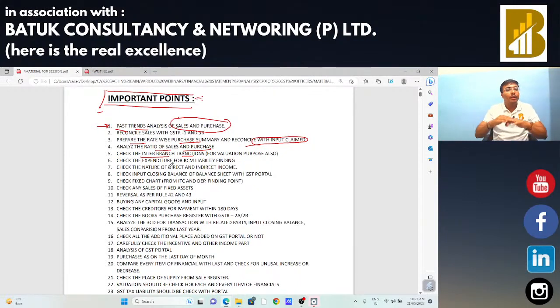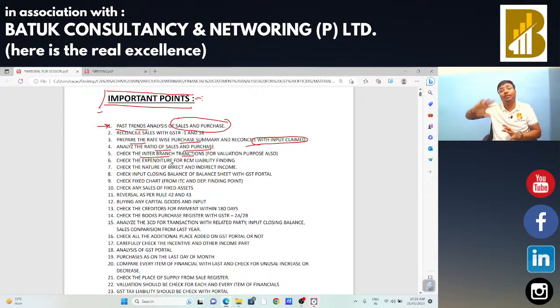Think reverse. I have an excess amount of input tax credit, so I am going to sell that particular product at a higher price to my branch office, and the branch has a less amount of input tax credit. So by transferring that particular product at a higher price, I am going to transfer the input tax credit to my branch. That is also considered as manipulation. So we need to be very much careful in the cases of branch transfer or stock transfer.